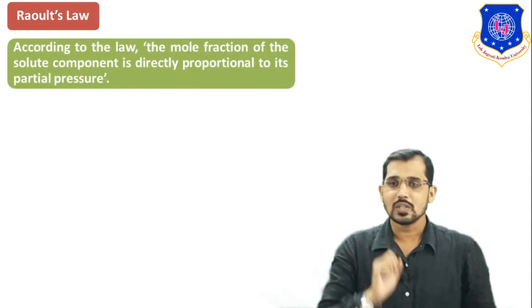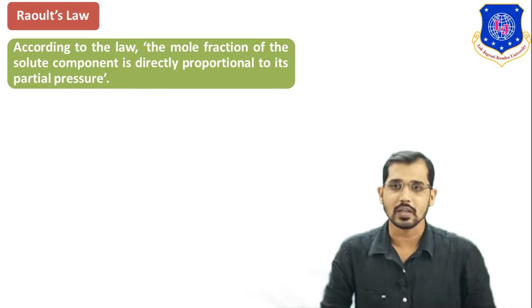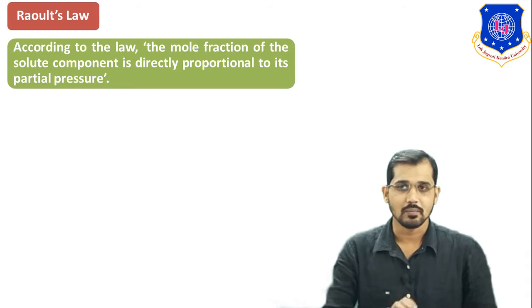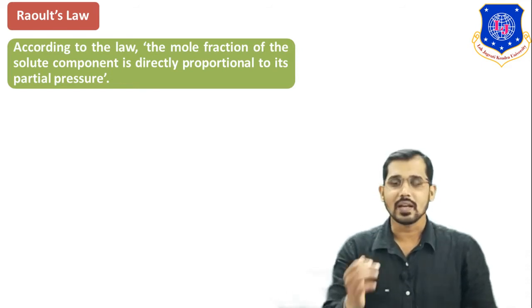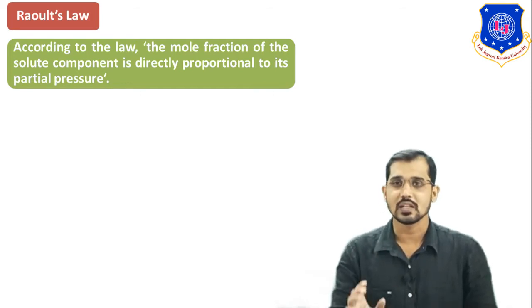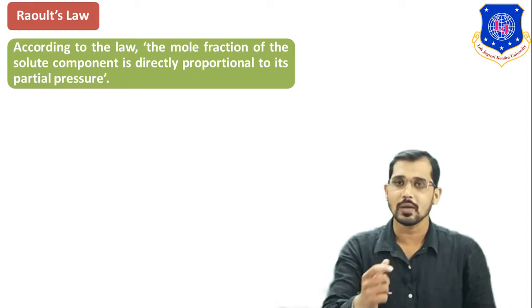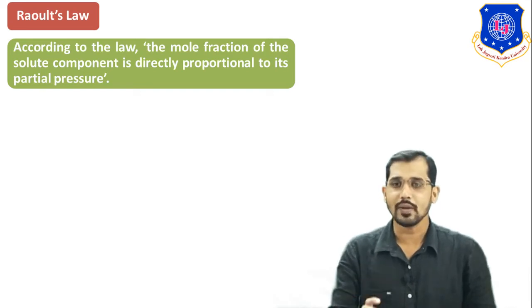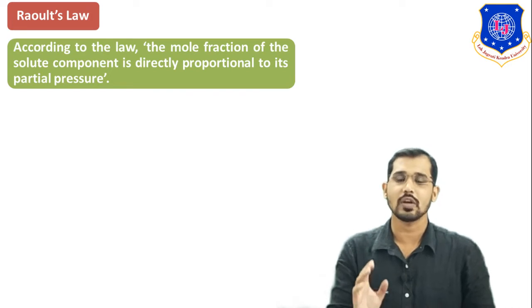After that, now we will see Raoult's law. According to this law, the mole fraction of the solute component in the mixture is directly proportional to its partial pressure. Suppose there are components A and B, that is a binary mixture, and I am writing Raoult's law for component A. The partial pressure for component A is PA, the mole fraction in the liquid phase is XA, and the mole fraction in the vapor phase is YA. According to Raoult's law, the mole fraction of the solute component A in the mixture is directly proportional to the partial pressure.